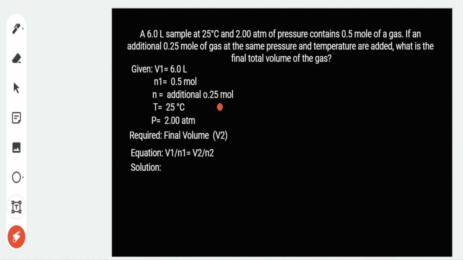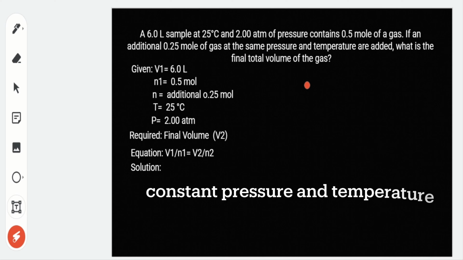So first, let's identify our given. Our initial volume is 6.0 liters. Our initial amount of gas is 0.5 mole. And it says here that there is an additional amount of gas, which is 0.25 moles. And we have our temperature, 25 degrees Celsius, and pressure, 2.00 atmospheres. It says here that even though 0.25 mole of gas is added, the pressure and temperature stay the same. So we will assume they are constant.